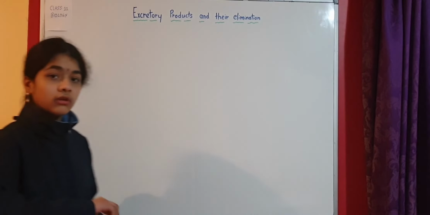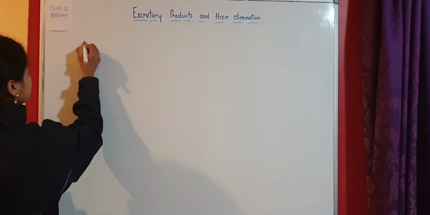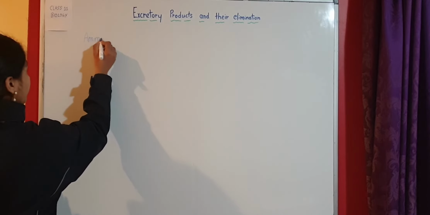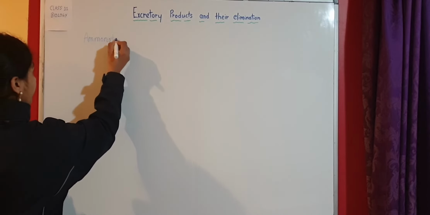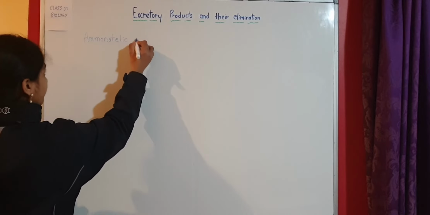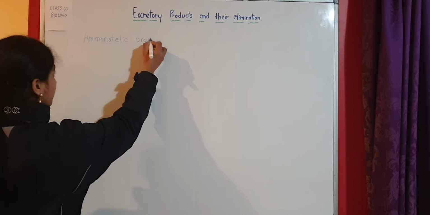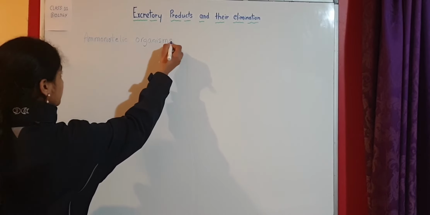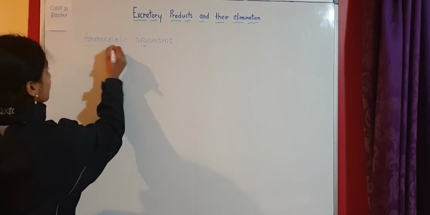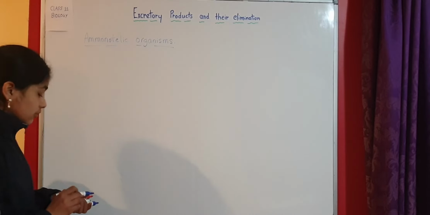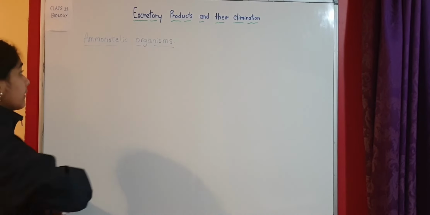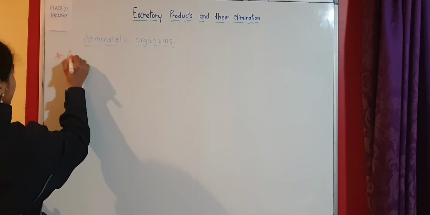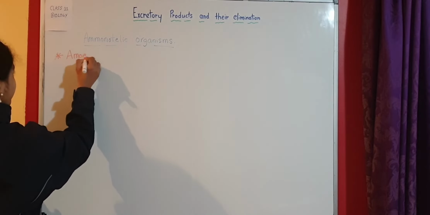So coming to ammonotelic organisms. The first example of an ammonotelic organism is amoeba.